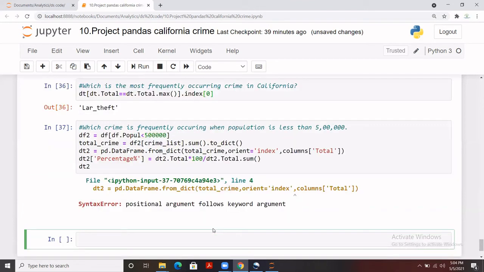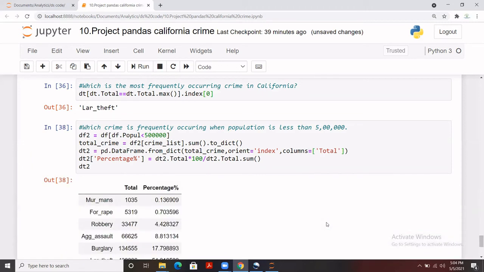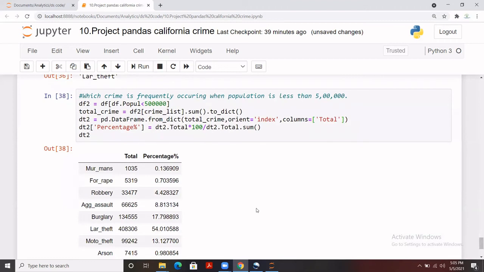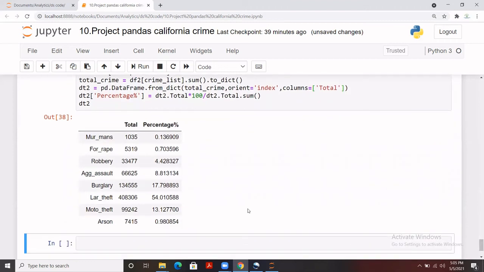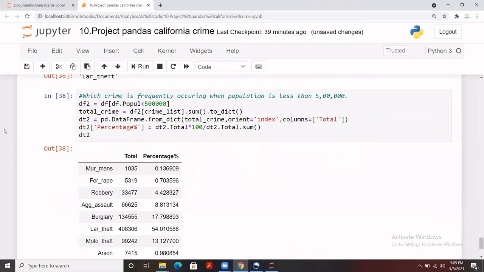So let me run it. The orient is equal to index, then we have added columns equals to, I forgot to pass that. So from there, all the values for different crimes have been calculated, and the total and the percentage of all the values where the population is less than 5 lakh.